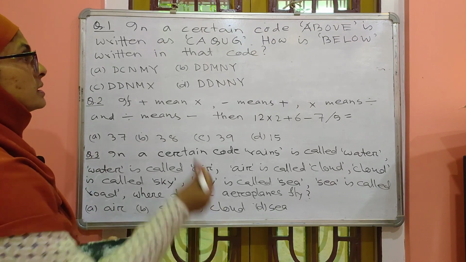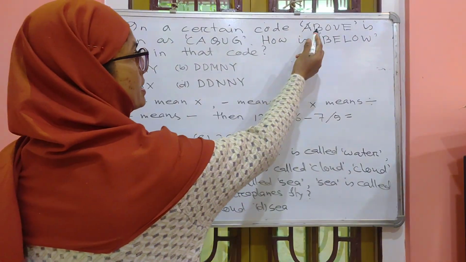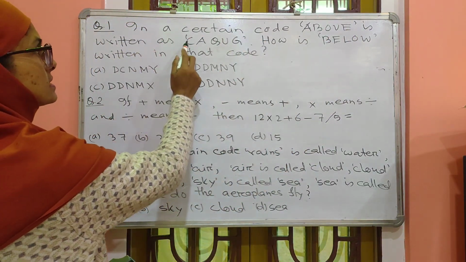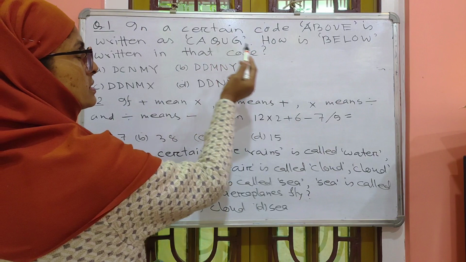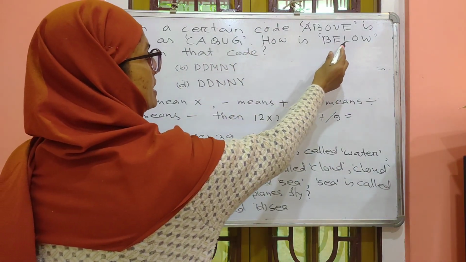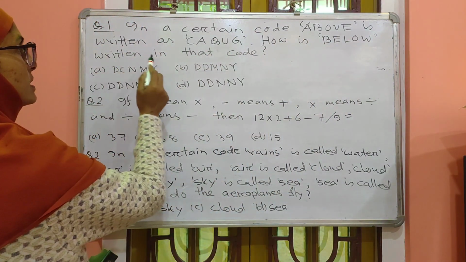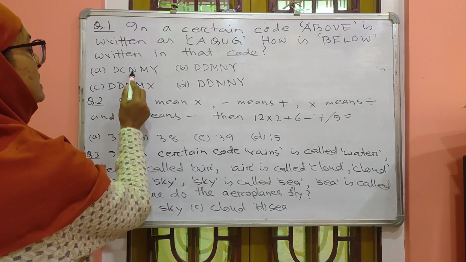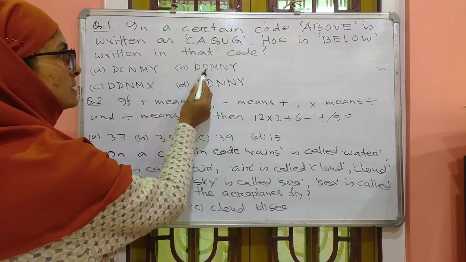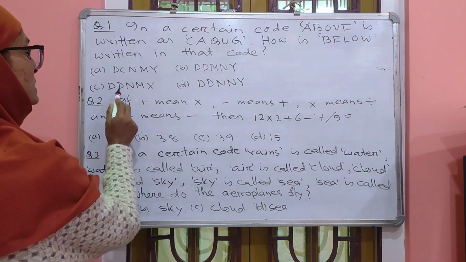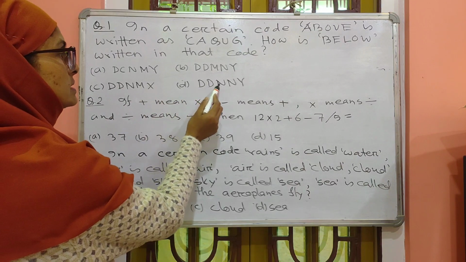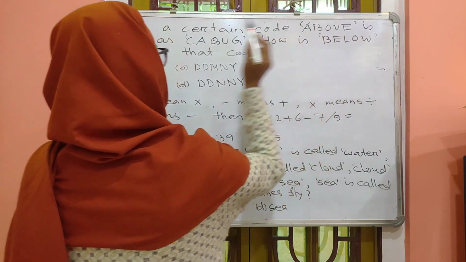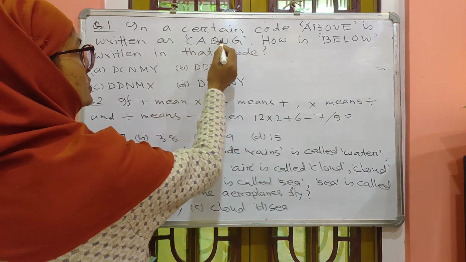Number 1. In a certain code, ABOVE is written as CAQUG. How is BELOW written in that code? Options are given: DCNMY, DDMNY, DDNMX, DDNNY. ABOVE is written as CAQUG.